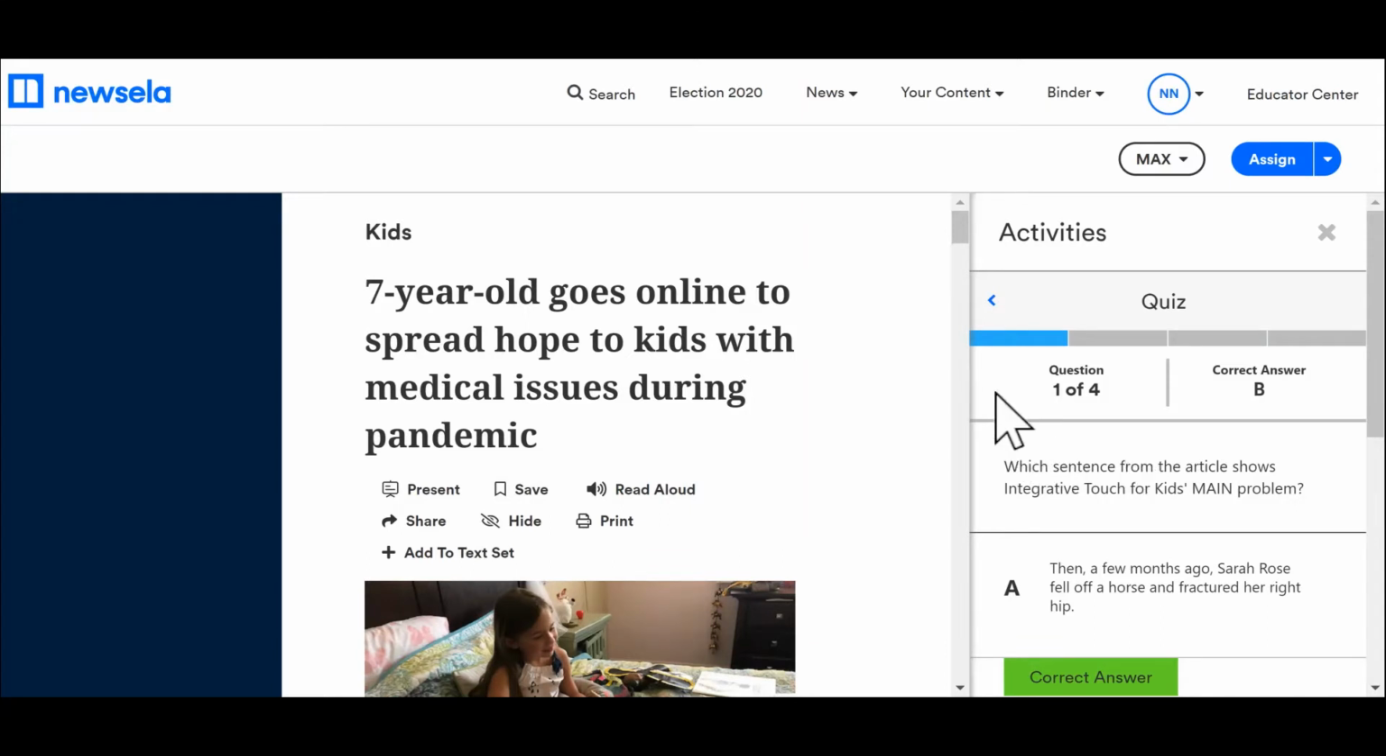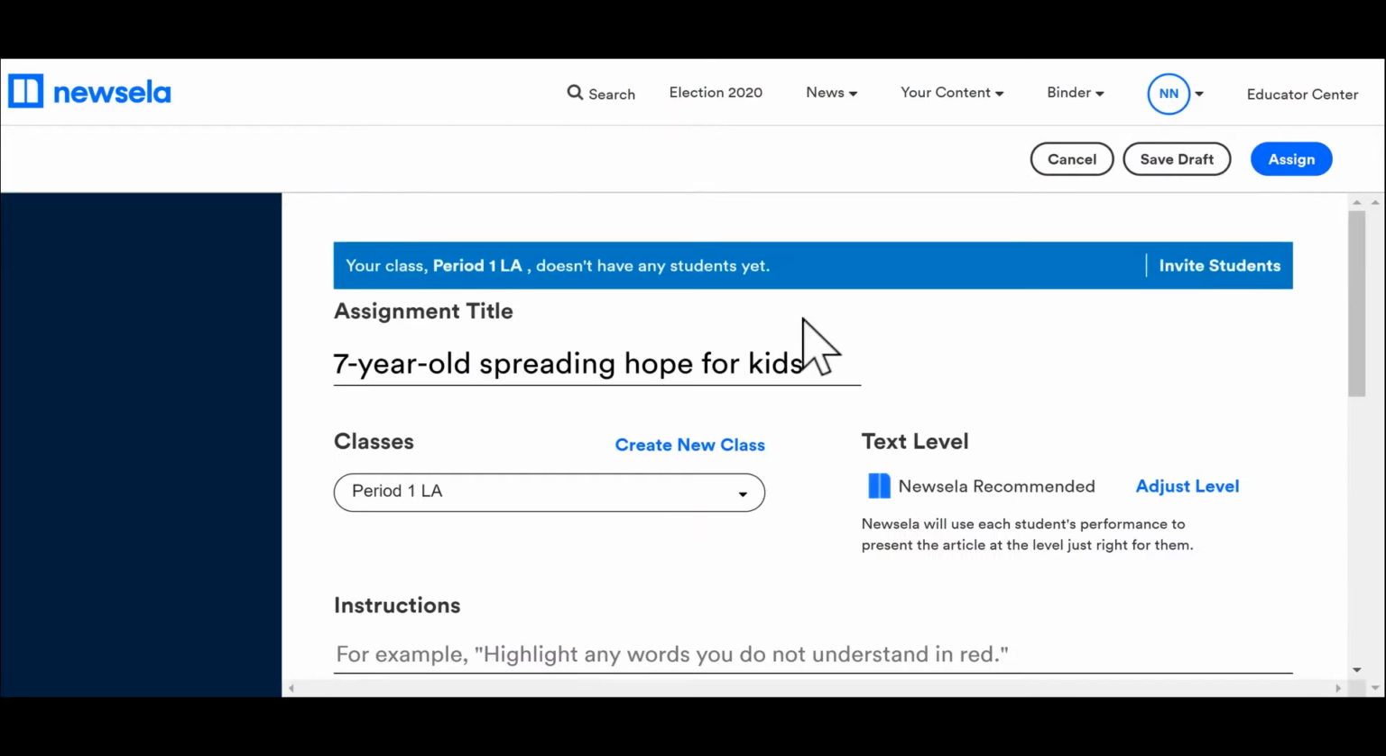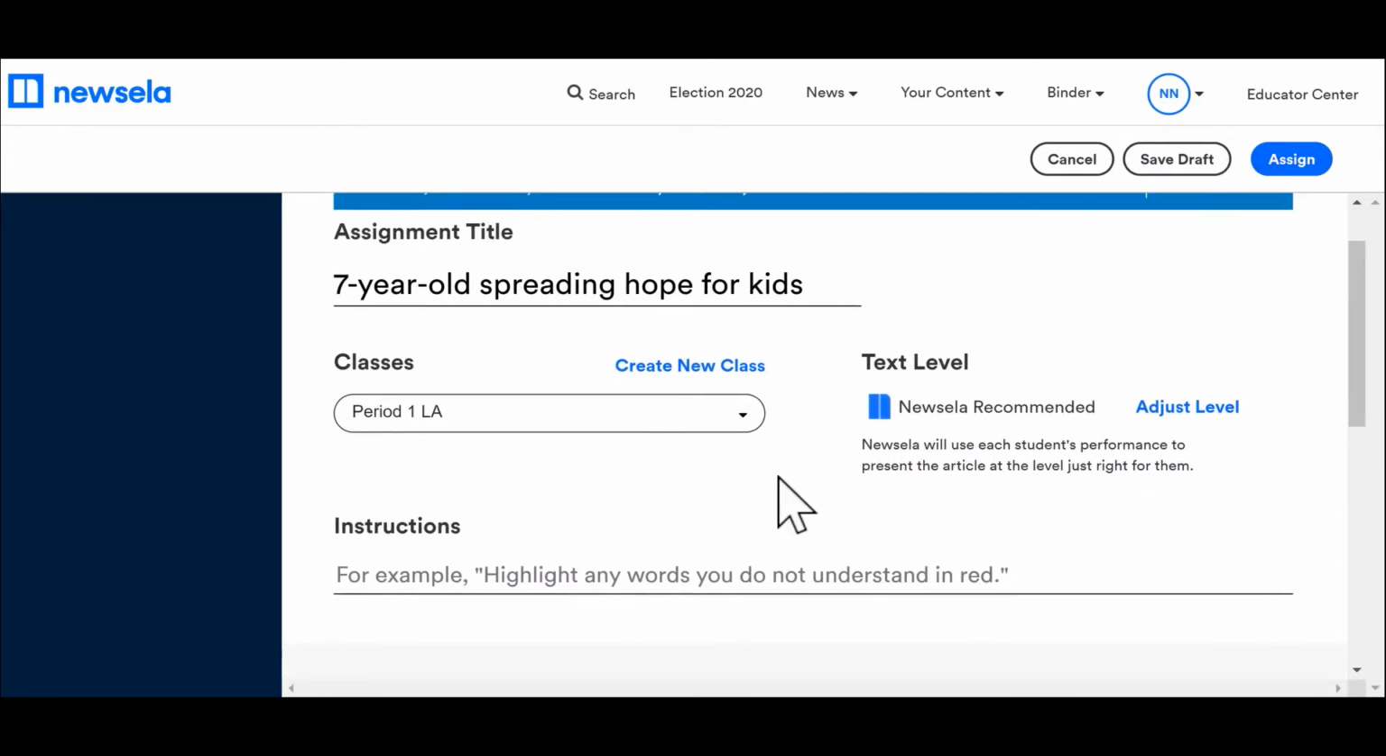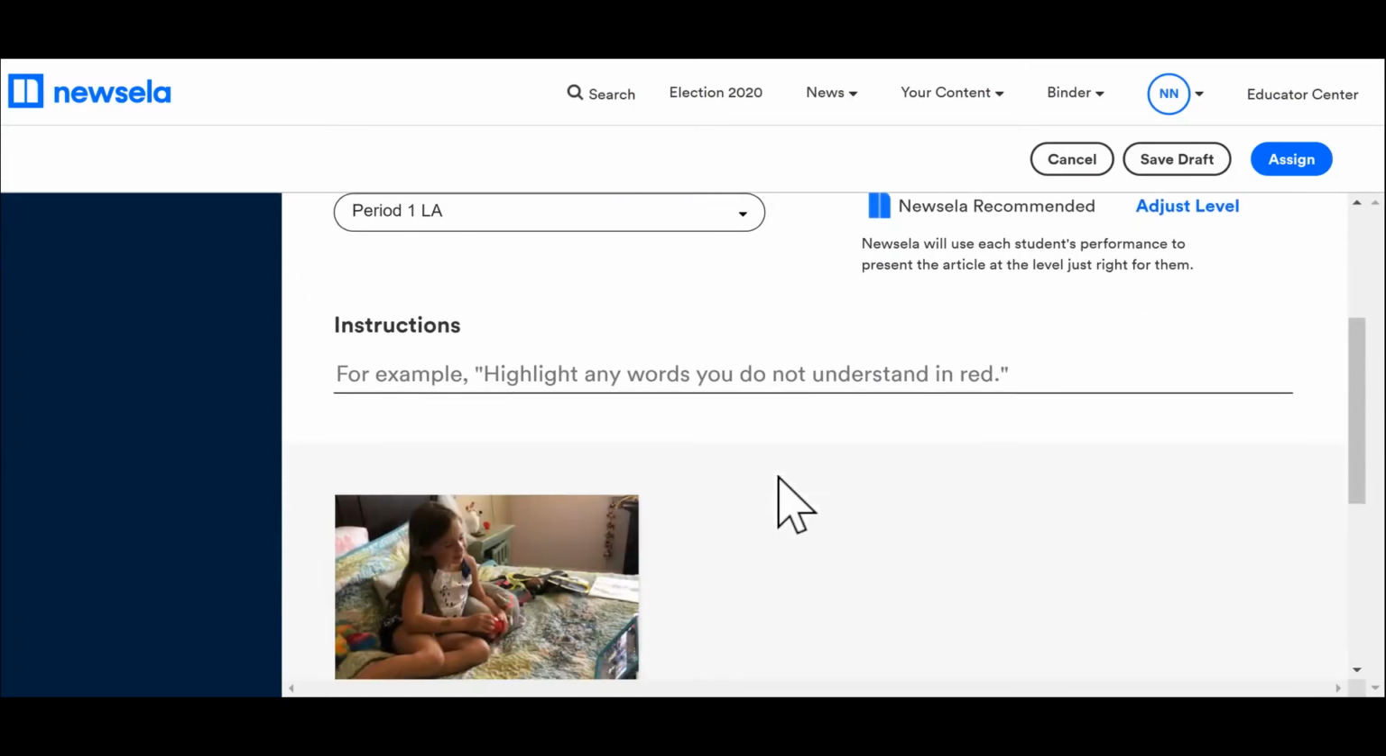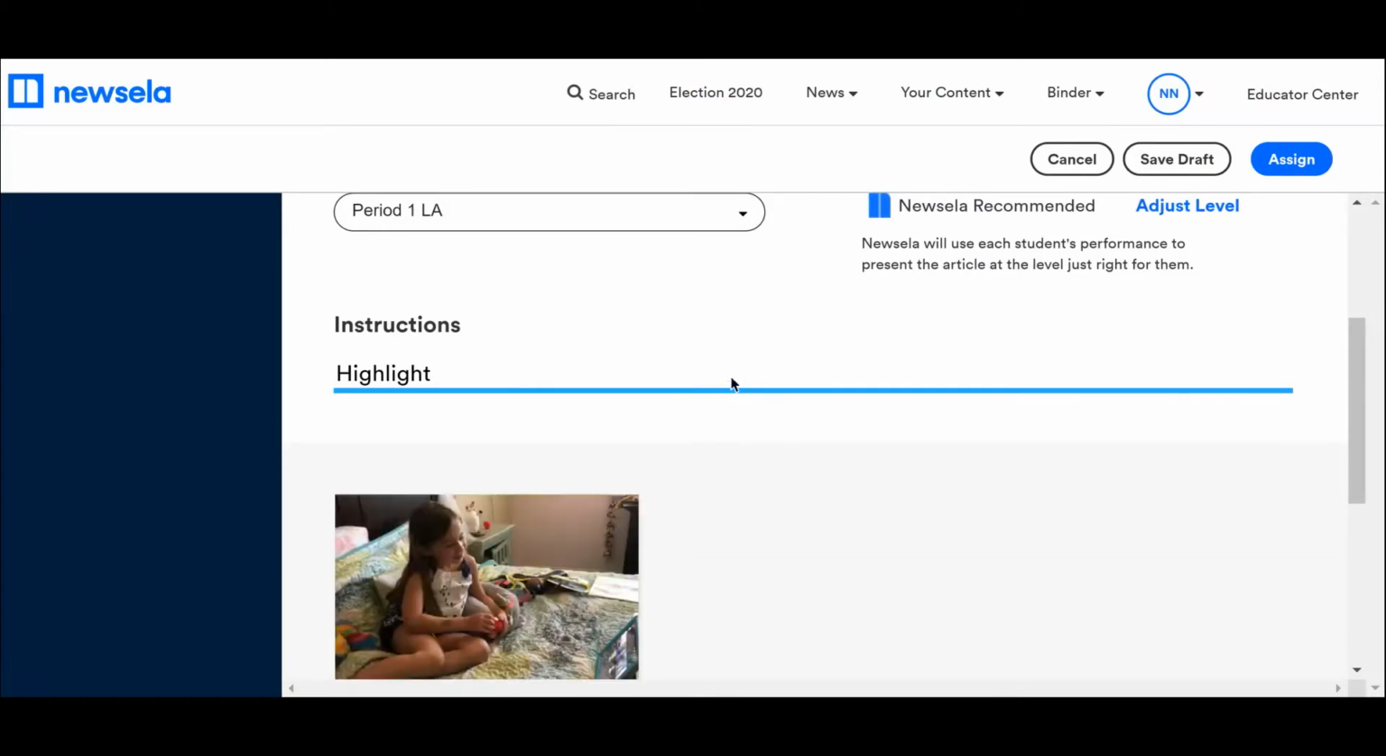Okay, let's say that I want to assign this article. So I'd go to the drop down and assign. So I would create the assignment. I can pick which class to add it to, and then this is where I'd give my students instructions. So maybe, for example, we are talking about the topic of kindness. So maybe I will say highlight evidence of kindness in green.